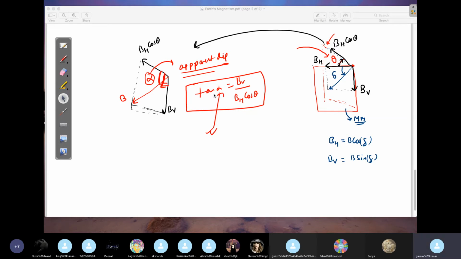Apparent dip is always with reference to the magnetic meridian. First of all, you have the magnetic meridian. With respect to that plane, you have another plane, and you have some angle between these two planes. Now on that plane, I want to write the net magnetic field. The vertical component will not change on that plane, but the horizontal component will become BH cos theta. The resultant of BH cos theta and BV will give you a net magnetic field, but this resultant magnetic field will make some angle. This angle is called the apparent dip. This is how you calculate the apparent dip for that plane.